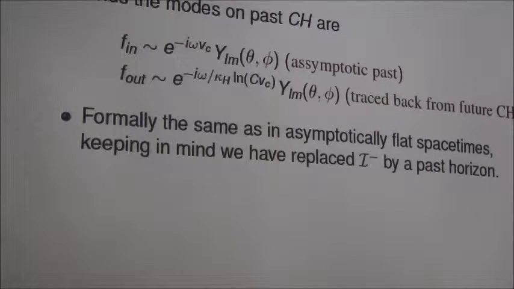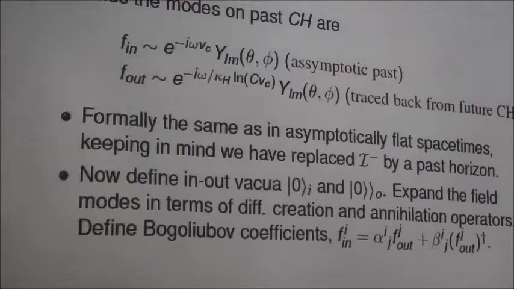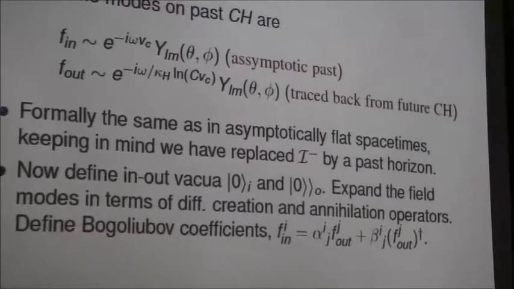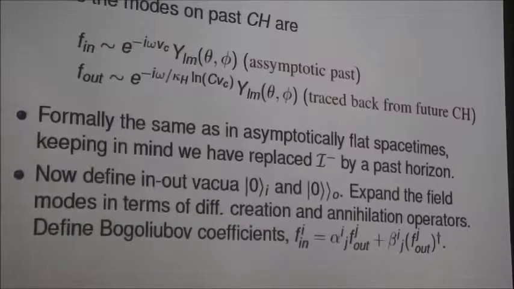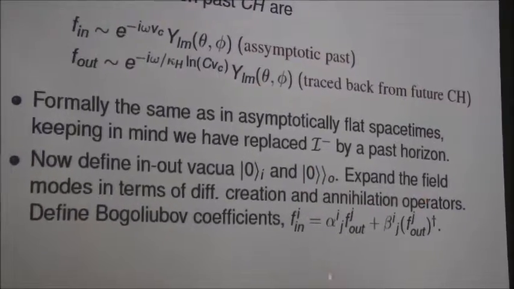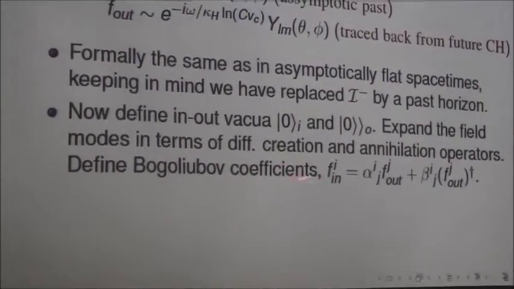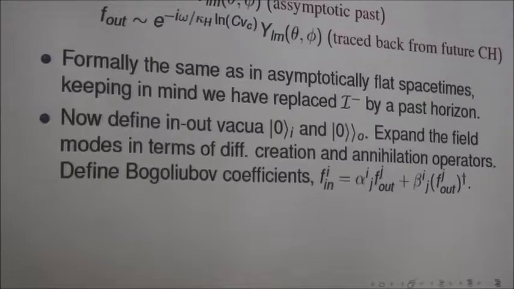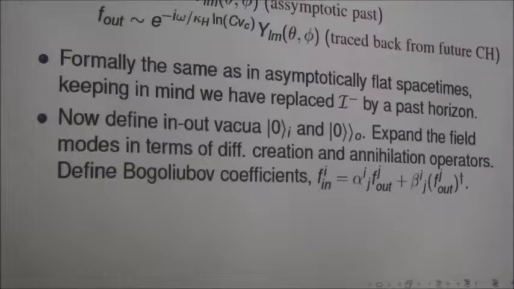Keeping in mind that we have replaced the psi minus by a past filling horizon, it is now straightforward, as there is a prescription for that. We define the in vacuum and out vacuum, and expand the field modes in terms of creation and annihilation operators, and we define Bogoliubov coefficients.